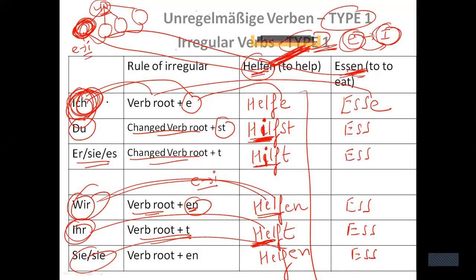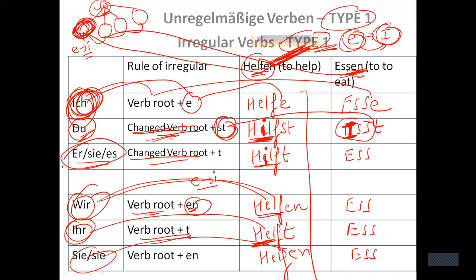right? So if I need to do with "du", it says change verb root. So I need to change this verb root. And what changes shall I do? I shall write I in place of E. So I double S, I have changed it, right? And I have to write ST as an ending. Now S is already there. I just need to add T here.